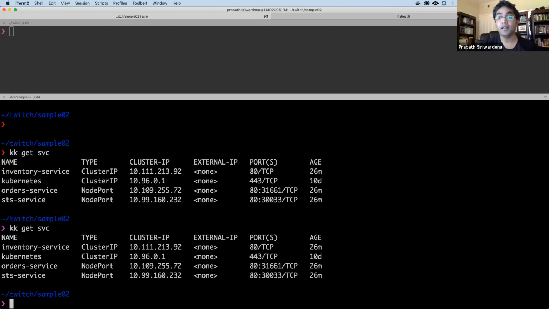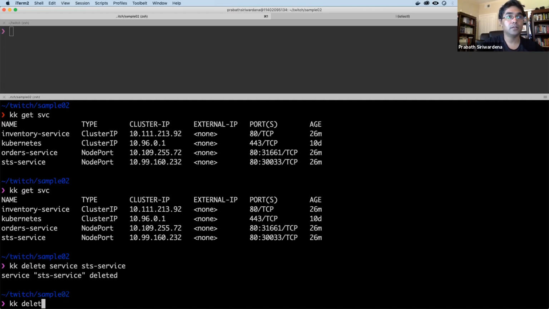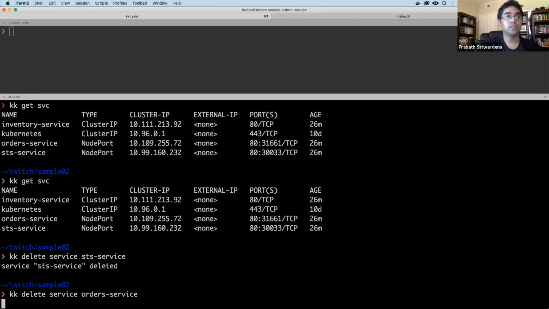Okay, that's a reason, right? The reason is if it is a node port service, when you just update it, it won't update because here we are removing the service type. So you need to delete the service and update it, right? So let me delete it. Delete service STS. Delete service order.